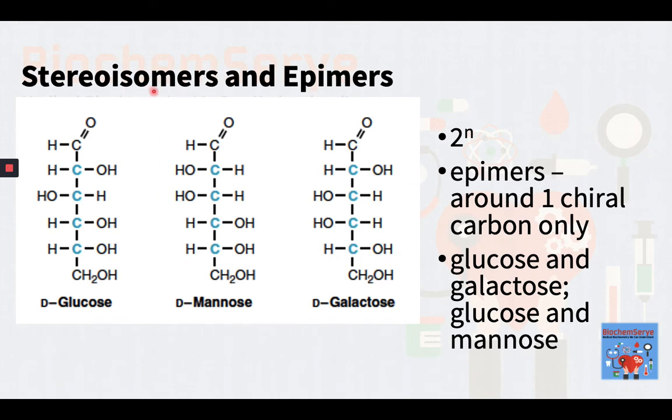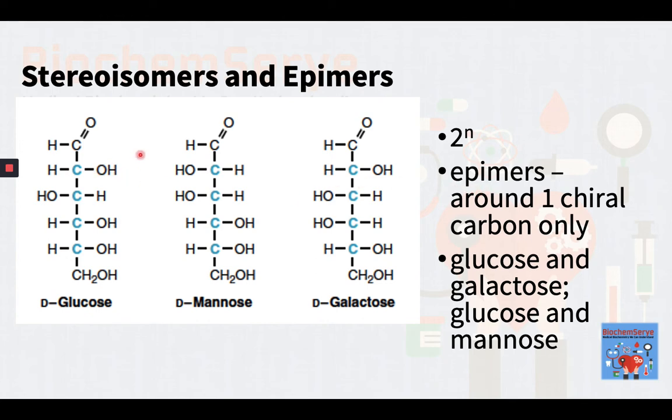To continue, stereoisomers have the same chemical formula, but differ in the position of the hydroxyl group, on one or more of their asymmetric carbons, as shown here. A sugar with n number of asymmetric centers has 2 raised to the n number of stereoisomers unless it has a plane of symmetry. Epimers, on the other hand, are stereoisomers that differ in the position of the hydroxyl group at only one of their asymmetric carbons.